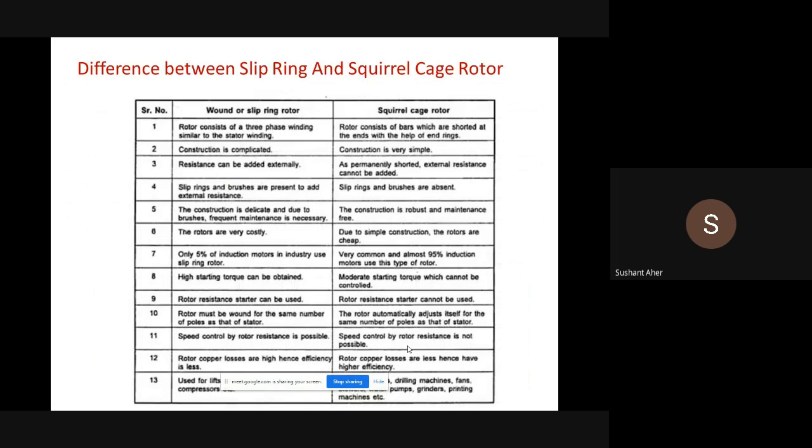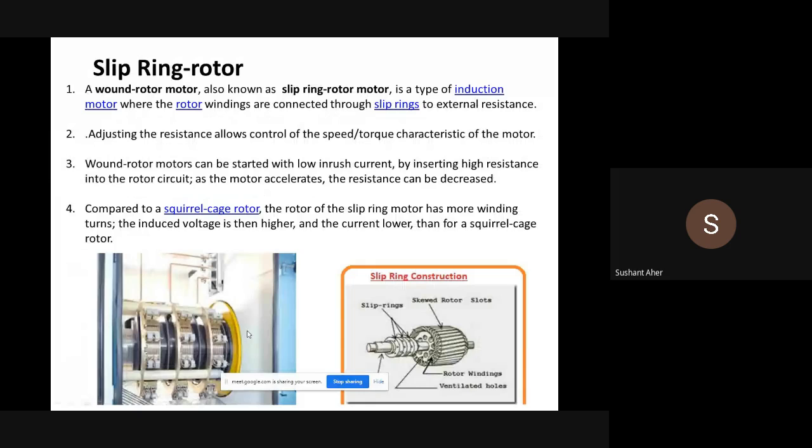See, if we compare the slip ring and the squirrel cage rotor, based on its construction, based on the starting torque, based on the power factor, here the comparison points are shown here. The rotor of the three-phase slip ring induction motor is similar to the stator winding. That means for the slip ring induction motor, both windings carry the three-phase winding. Here the three-phase windings are carried by the rotor like the stator. That means for the slip ring induction motor, both windings have to be fed, stator also and rotor also.